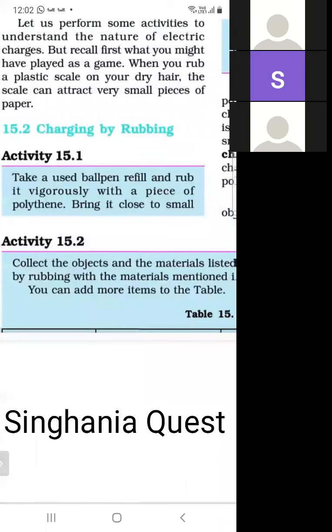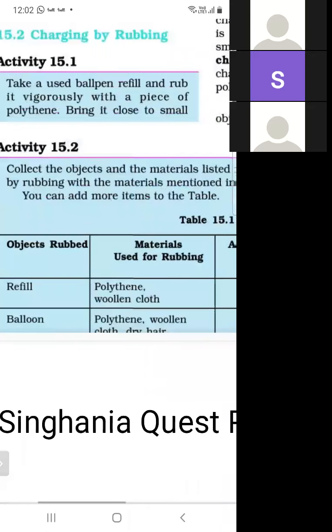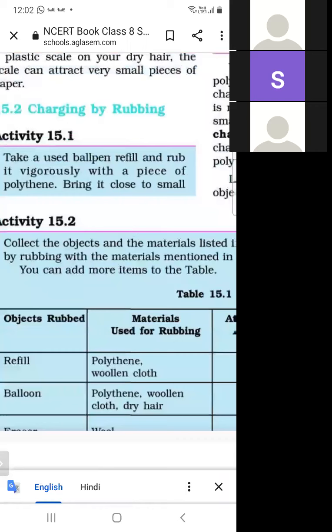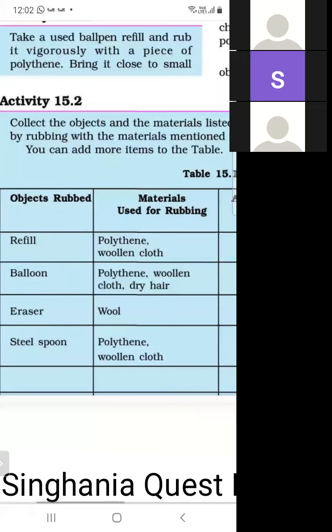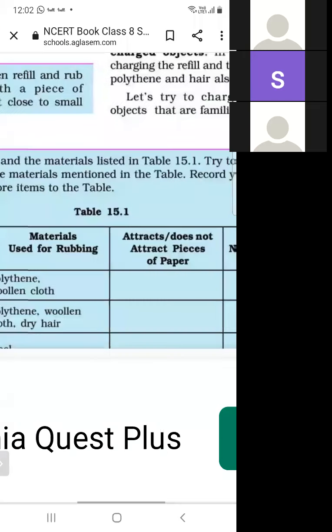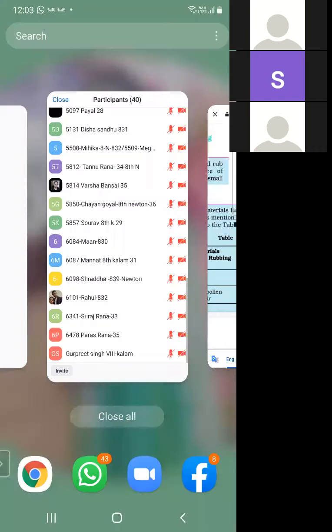When we take a used ball pen refill and rub it vigorously with pieces of polythene, this is charging by rubbing. So how is charge produced? Charge is produced by rubbing. When a refill is rubbed with polythene, it attracts. When a balloon is rubbed with polythene, it attracts. When an eraser is rubbed with wool, then it also attracts. But a steel spoon does not attract with polythene because steel is a metal and it is not charged. So if you have any query regarding this topic, you can ask.